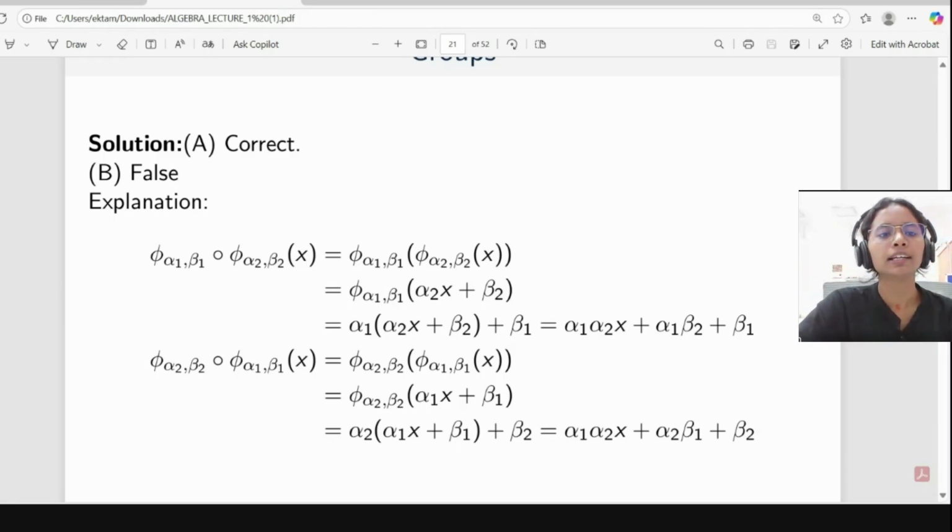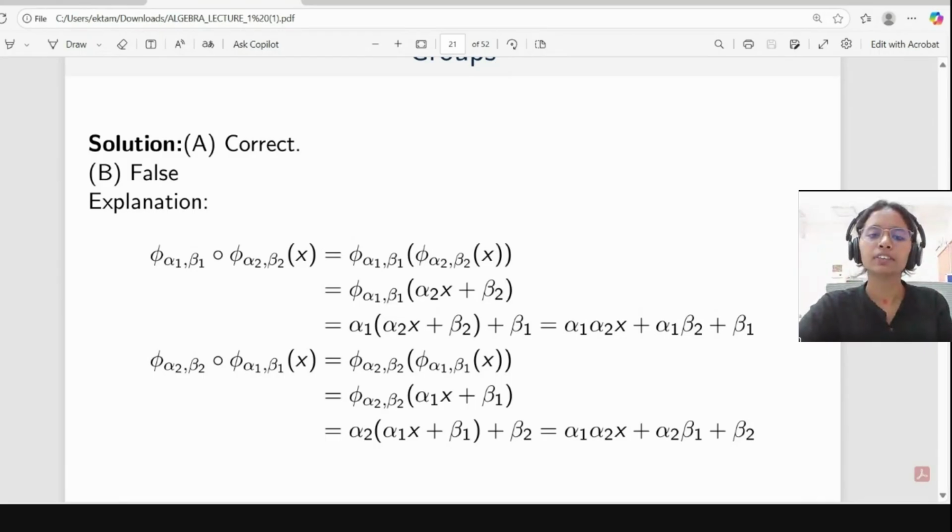We can do part A also. Here we are defining phi alpha beta of x as alpha x plus beta. These two are functions only, so the composition will be a function. So phi alpha 1 beta 1: first we take phi alpha 2 beta 2 with x, then we apply phi alpha 1 beta 1.